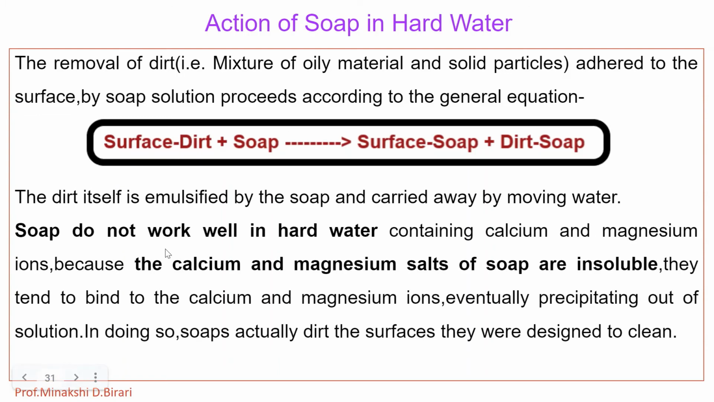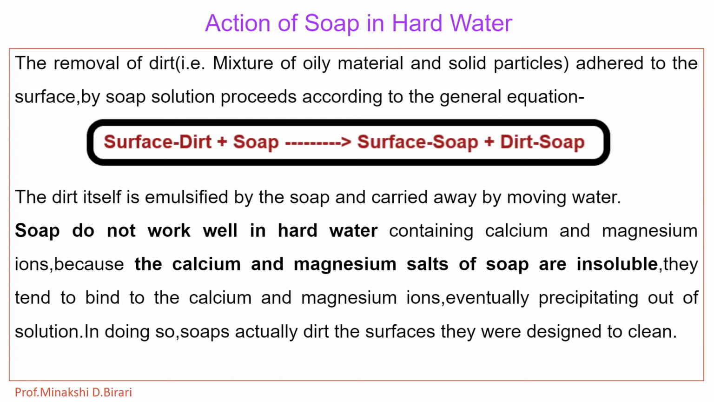But soap does not work well in hard water. Now what is hard water? Hard water contains calcium and magnesium ions. So due to the presence of calcium and magnesium salts, soap does not work well in hard water. The calcium and magnesium salts of soap are insoluble. They tend to bind to the calcium and magnesium ions, eventually precipitating out of solution. In doing so, soaps actually dirty the surfaces they were designed to clean.